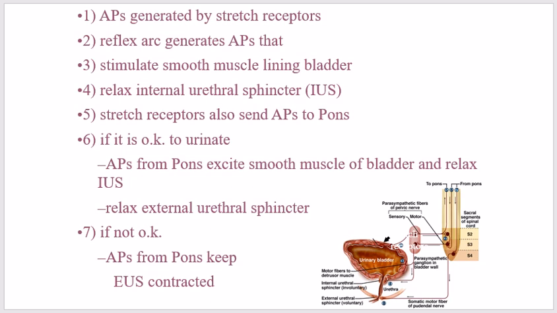The stretch receptors also send action potentials to the pons to signal whether it is okay to urinate. Action potentials from the pons excite the smooth muscle of the bladder and relax the internal urethral sphincter, which also leads to relaxation of the external urethral sphincter. If it is not okay, the action potentials keep the external urethral sphincter contracted.